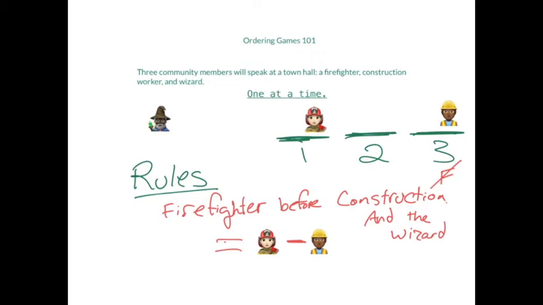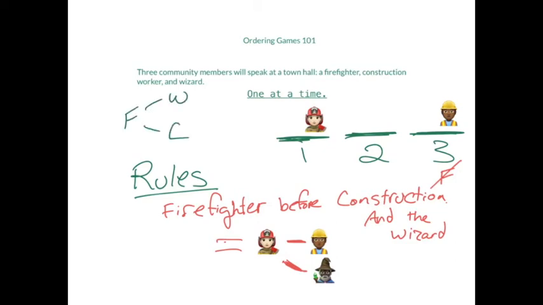But what if we're told the firefighter is before the construction worker and the wizard? Well, then the firefighter needs 2 single lines going off to the construction worker and then the second line going to the wizard, showing that both of these come after that firefighter. And if we were going to do this for a real game, we would put an F for the firefighter with a W and a C each getting a single line going to the right of that firefighter.